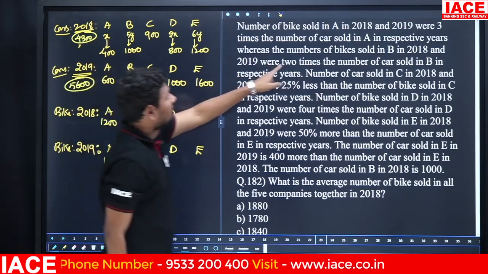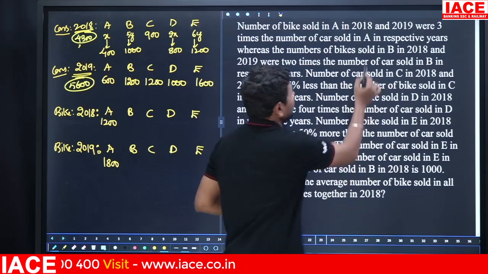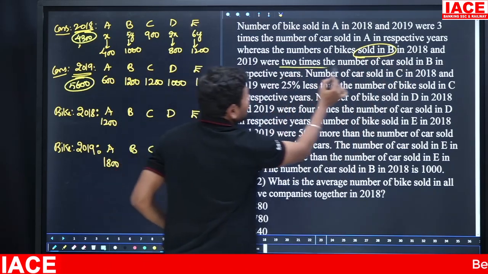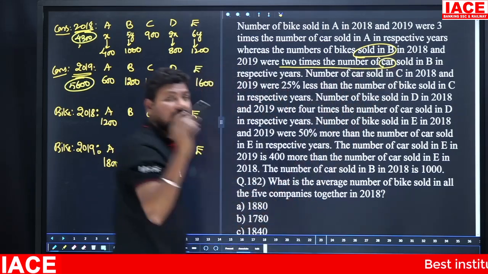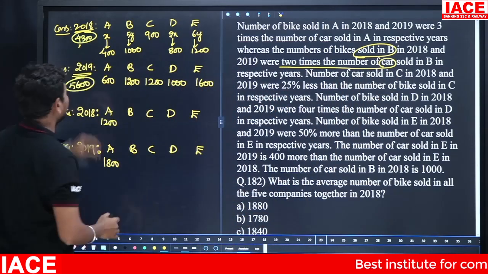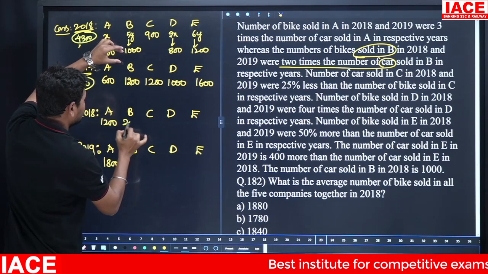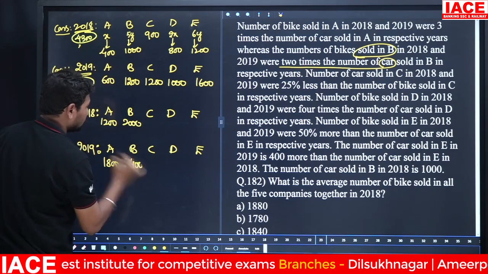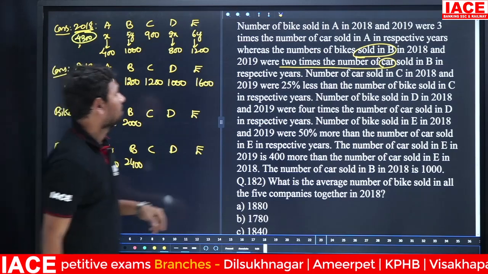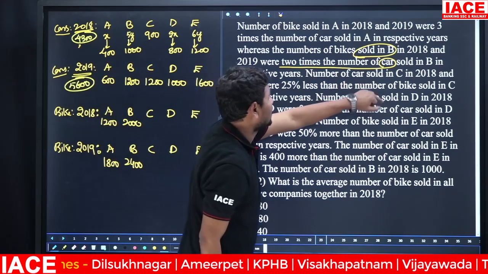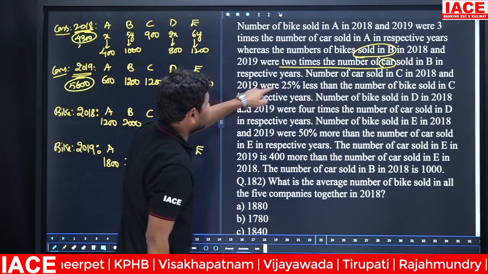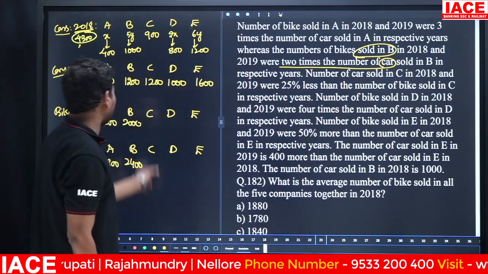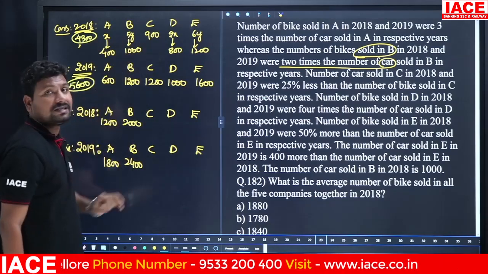Next, number of bikes sold in B in 2018-2019 were 2 times the number of cars sold. Comparing to cars, the bikes value is double. Then here is 1000, here is 2000, here is 1200, it is 2400. Next, number of cars sold in C in 2018-2019 were 25% less than the number of bikes sold. Okay, comparing to this, it is 25% less.